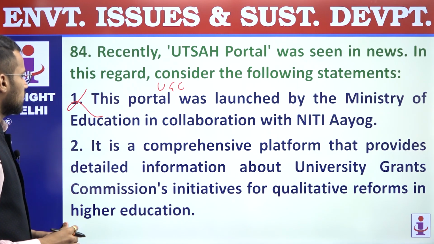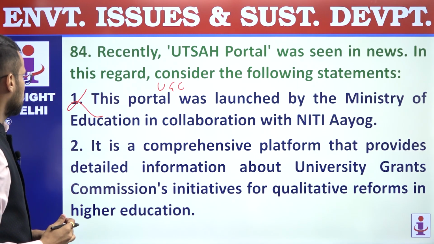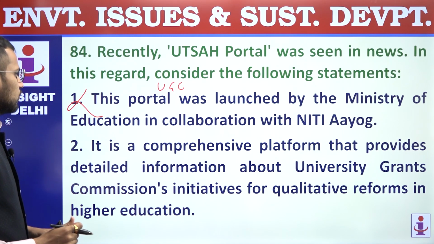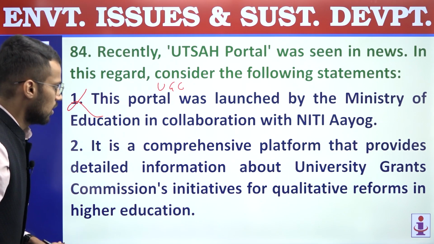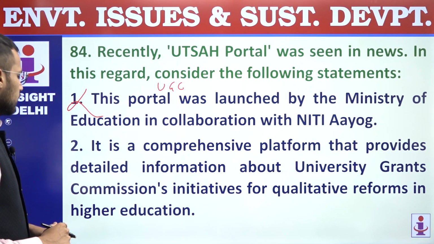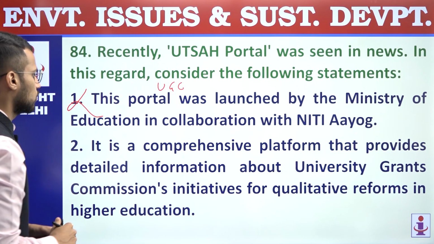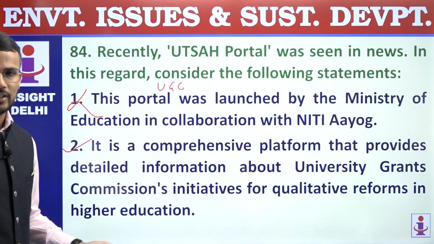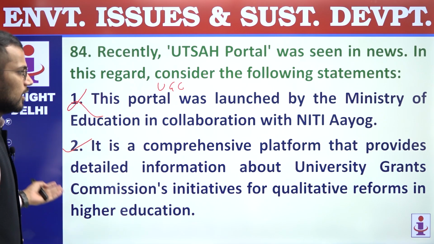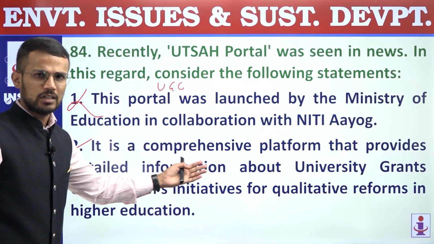Second, it is a comprehensive platform that provides detailed information about University Grants Commission's initiatives for qualitative reforms in higher education, right? So it is a platform that provides information about the initiatives taken by UGC for improving higher education quality.